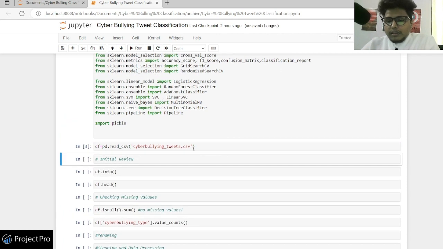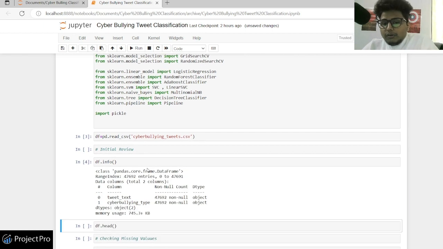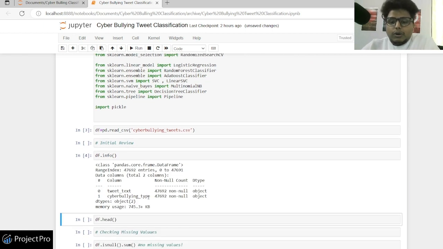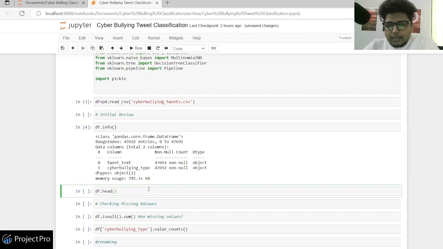Then we have got our data. This data is provided to us, and it's a cyberbullying tweet CSV. It has one column of tweets, and the other column is of all the sentiments that are there. Let's see the info. Doing a df info, we get that we have two columns and none of them has null values, which is a good thing for us. Both are object type, so basically both are string type as of now.